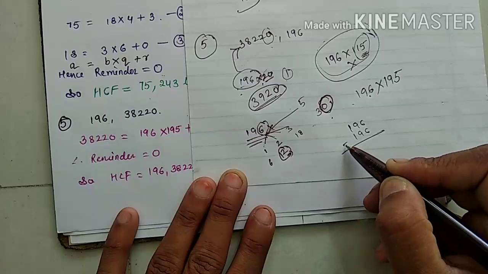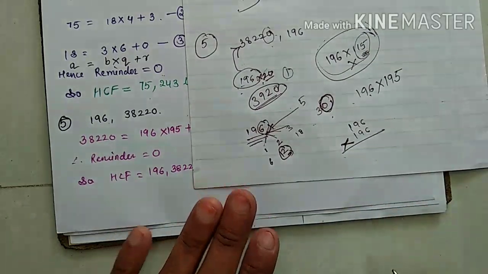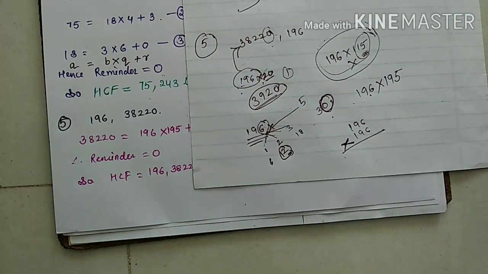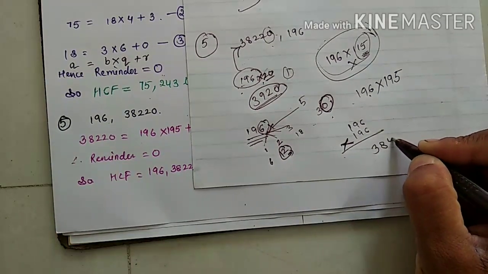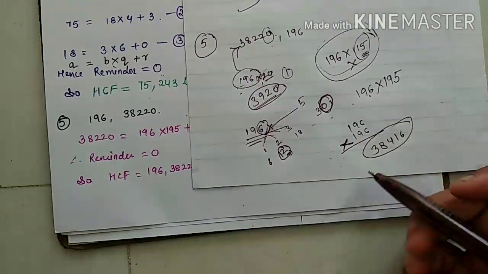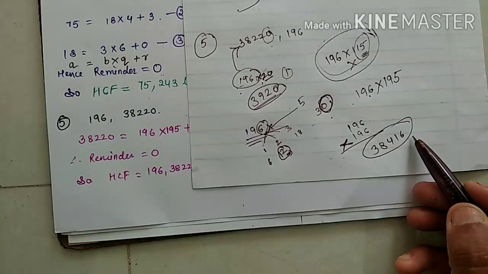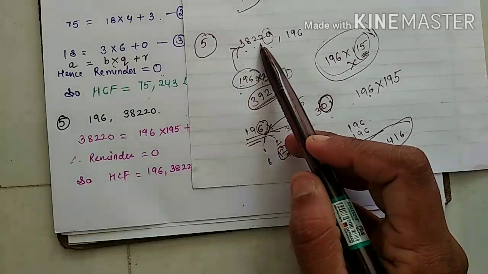Do it. How to square, anyone knows? If you don't know, do the multiplication. Very easy. Do the multiplication, you will get your answer. Okay, I am giving you time to multiply. Just multiply. What are you getting? Anyone? Not? I am writing 38416. See, 196 square is 38416 and here 38220.